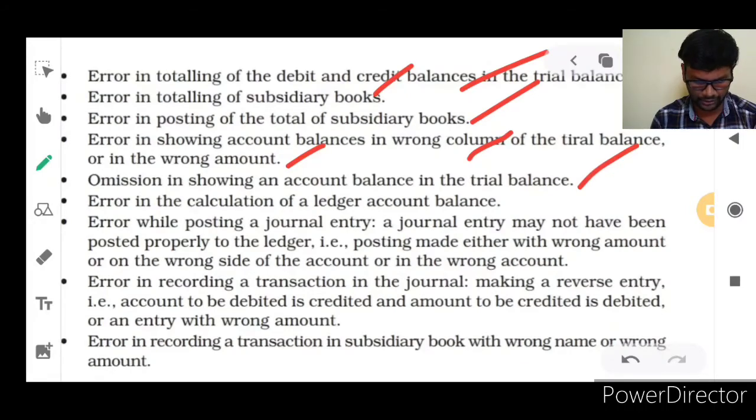Errors in the calculation of ledger account balances. You know how a ledger account will be. So while balancing the ledger accounts, if we leave any errors, that error also will affect.